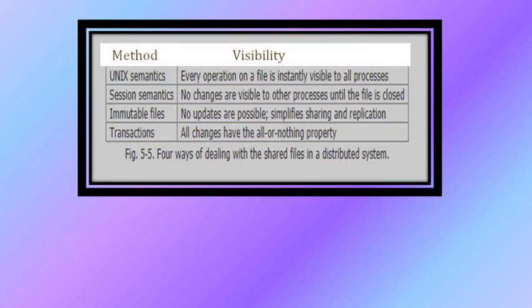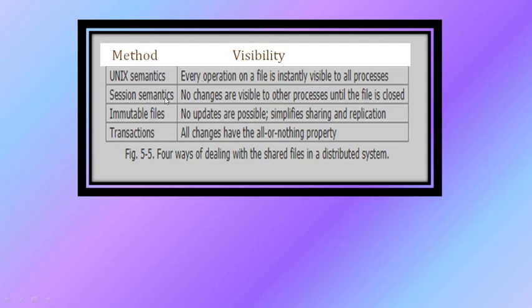So overall, here are the four types of semantics and their visibility. If you are using UNIX semantics, every operation on a file is instantly visible to all the processes, right? We have discussed this. Once you make any changes to that file, they will immediately be reflected to the other processes.